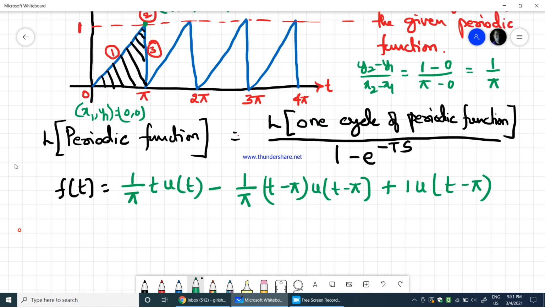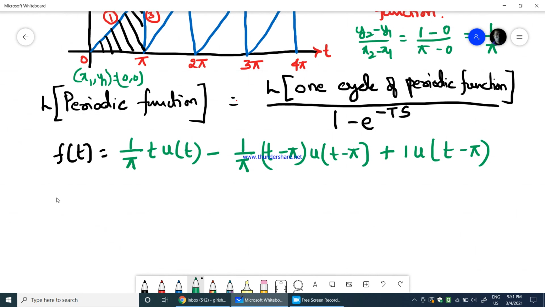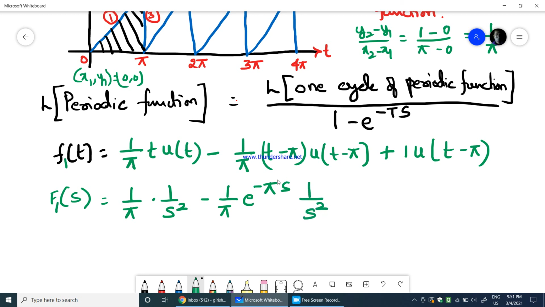Now if I find the Laplace transform of this particular function f of t, let me call this F1 of s, because this is the Laplace transform of one cycle of the periodic function. So I will say this is f1 of t. F1 of s would be equal to 1 by pi into 1 over s square, minus 1 by pi into e power minus pi s into 1 over s square, because this is with the time delay pi, plus 1 into e power minus pi s into 1 over s.